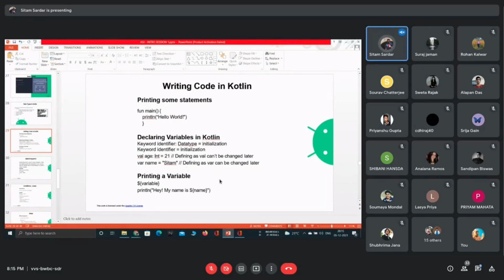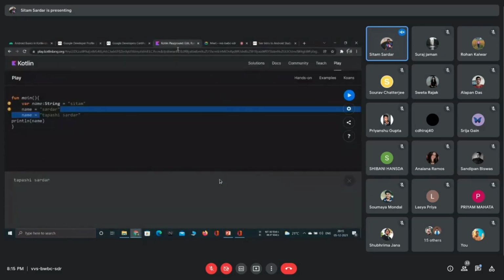Now it's time for printing a variable. I have already shown you how to print a variable: you can simply pass the variable name into the println function. It's simple. But I want to achieve this thing.